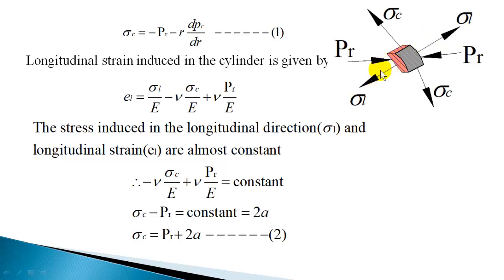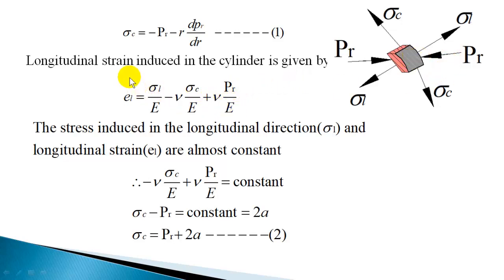Strain in the longitudinal direction you can write as sigma L by E. Due to this hoop stress, there will be a lateral strain, that is minus nu sigma c by E, and due to this radial pressure there will be a lateral strain that is plus nu PR by E, plus because it is compressive.